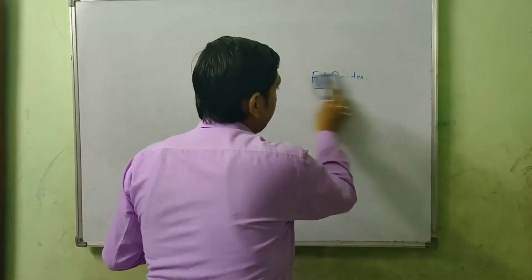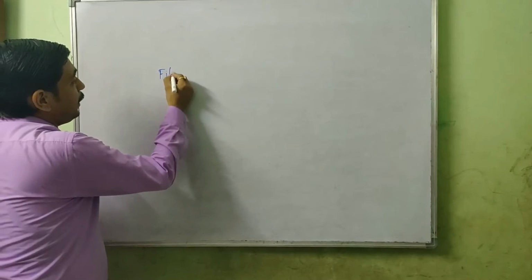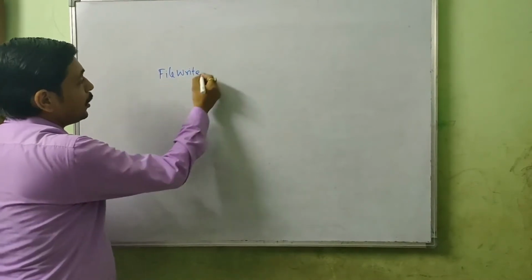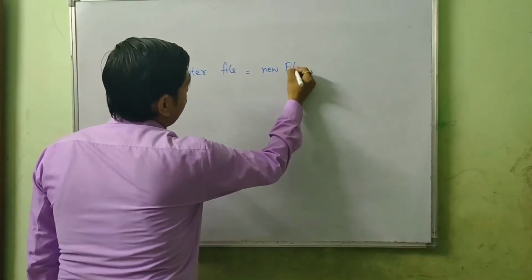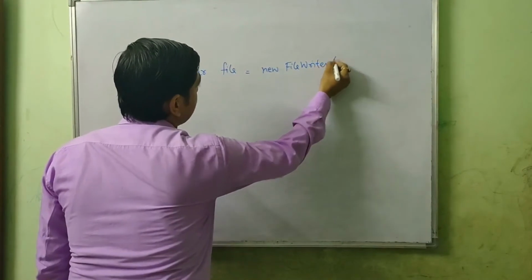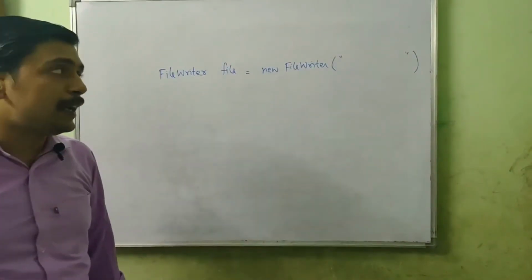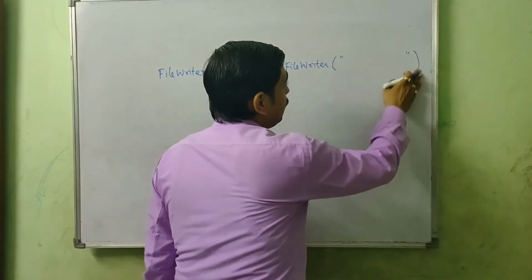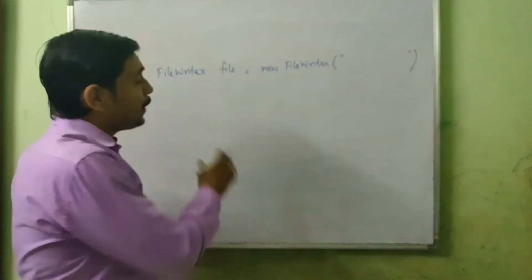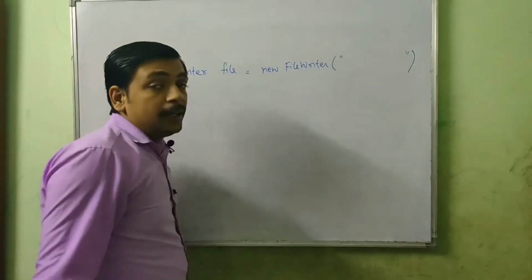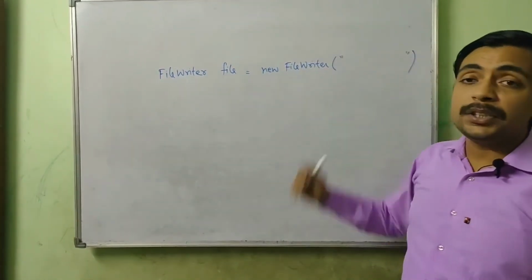Firstly, I will discuss FileWriter. Let's talk about FileWriter. So FileWriter is a class, and the way of creating the object is the same. Suppose I am creating a file object, new FileWriter. Now, within the constructor is where we are going to specify the file name. This is the place where we specify the file name, and as I have written the double quotes over there, that means whatsoever the file name will be is specified here as a string. So we will specify a string over there to mention the file name.